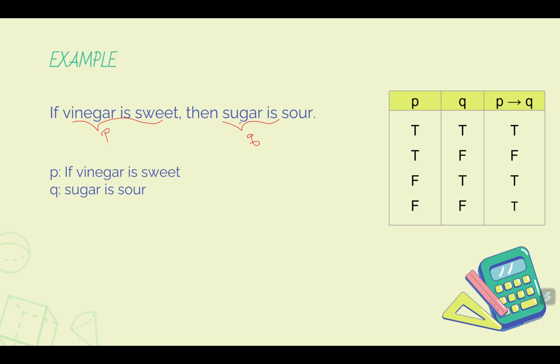So we have here, P is the statement vinegar is sweet. It should not contain the word if. Sorry about that. It should be vinegar is sweet. And then statement Q is sugar is sour. And then we need to evaluate each statement. So the statement that vinegar is sweet is of course false. And then the statement Q, sugar is sour, is of course false.